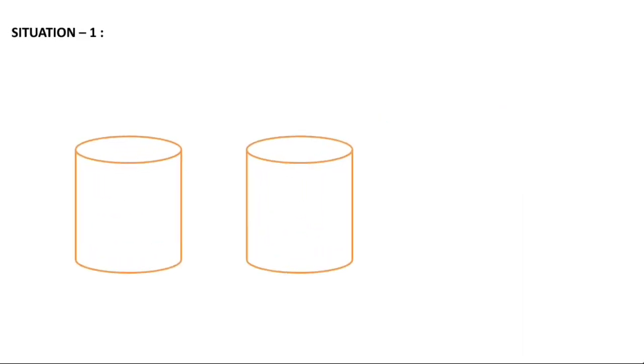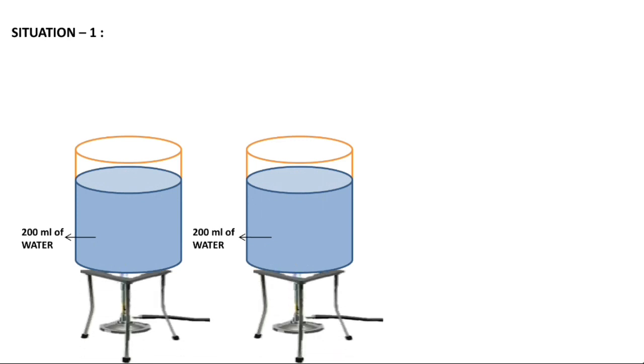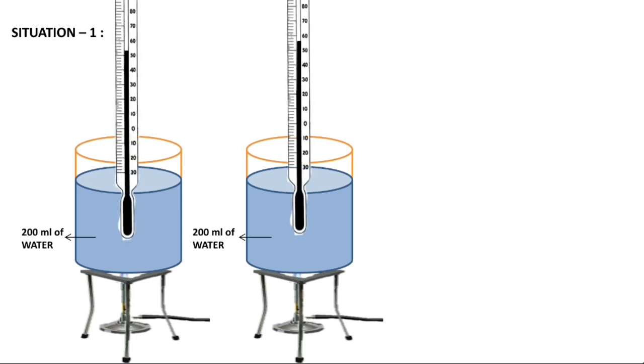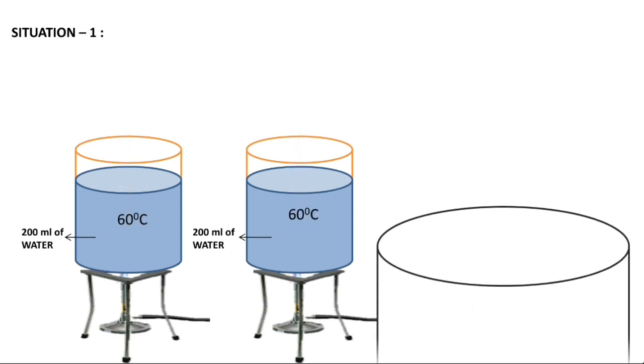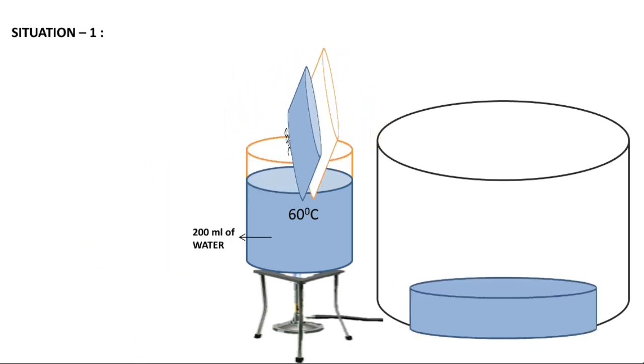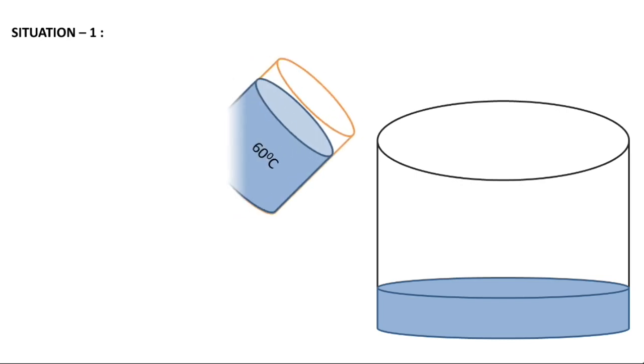Case 1, situation 1. Take two beakers of the same size and pour 200 milliliters of water in each of them. Now heat the water in both beakers till they attain the same temperature. If you pour this water from these two beakers into a large beaker, what could you expect the temperature to be?